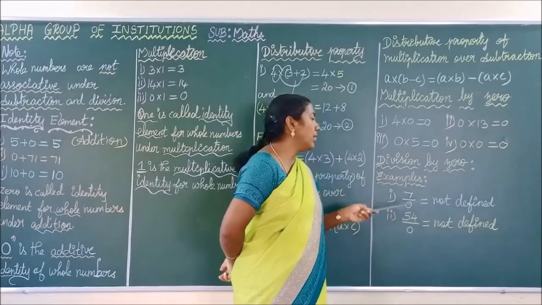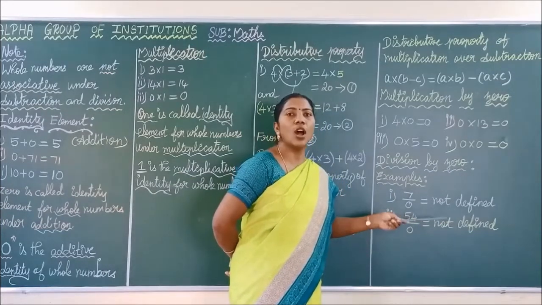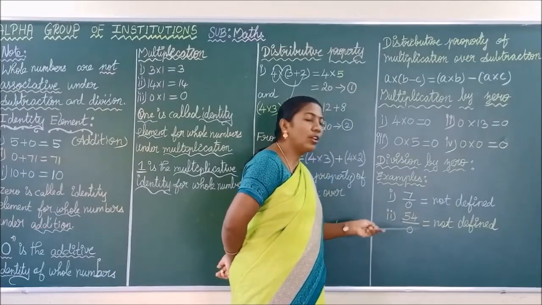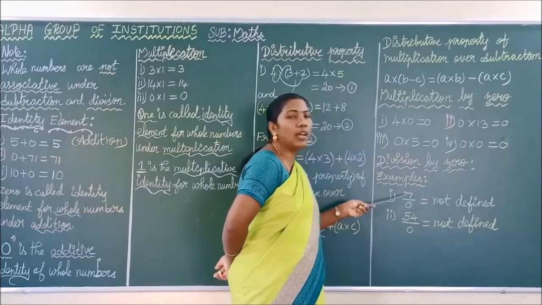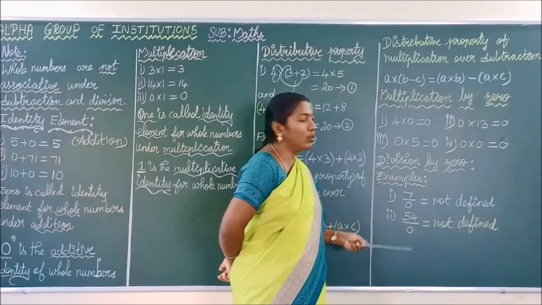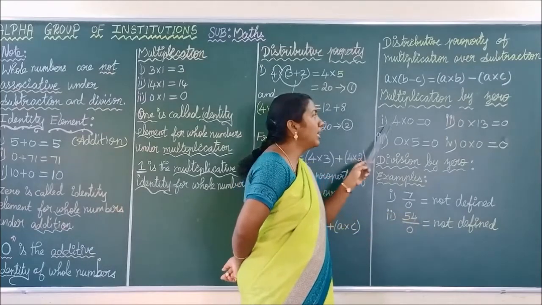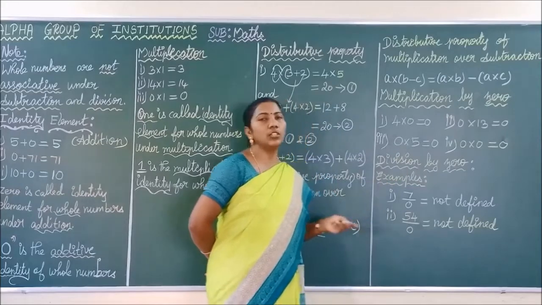In the fill-ups, they will ask like this: 7 by 0 equal to dash. So what do you have to write? Not defined. 54 by 0 equal to dash. So what do you have to write? Not defined. So any number, maybe 100,000, 2,000, any number divided by 0 is not defined. Any number multiplied by 0 is also 0. Okay, keep these things in your mind.